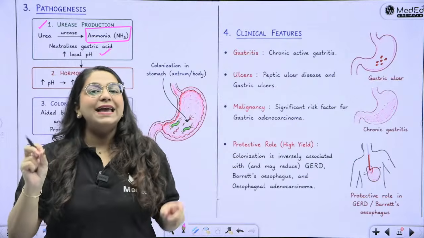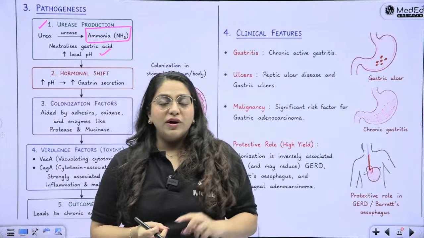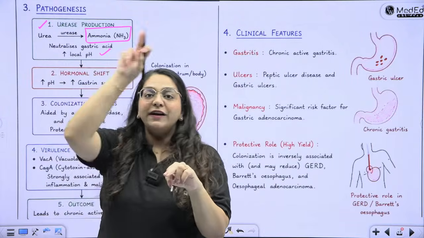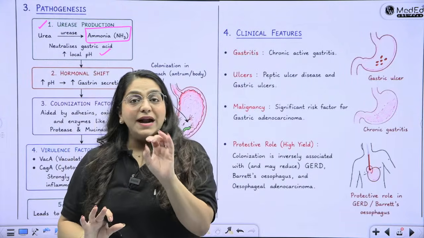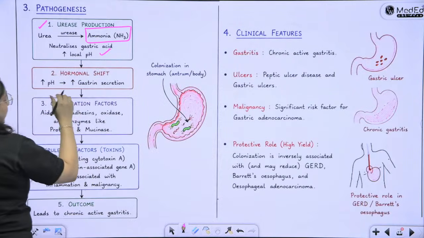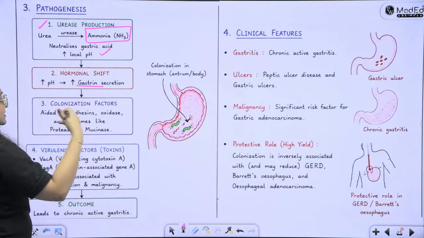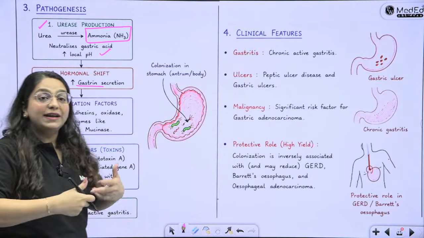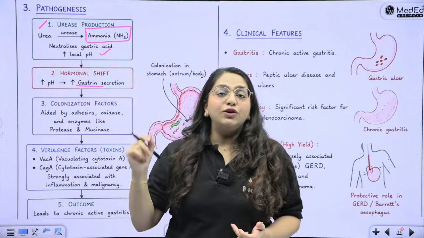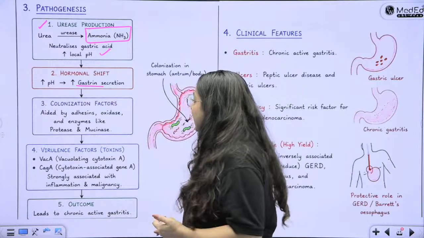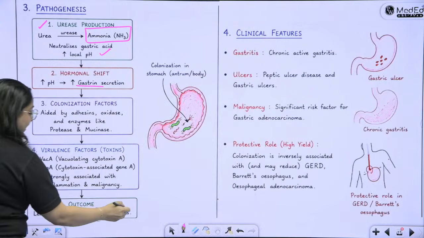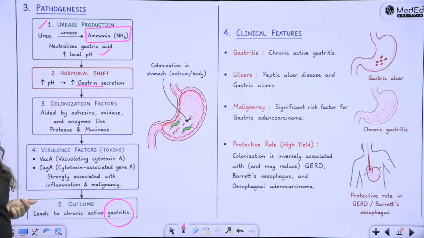If it infects the antrum, it is going to destroy the D cells. There will be no somatostatin. The negative feedback loop is lost. Now, the parietal cells are just secreting lots and lots of increased gastrin, leading to lots of acid secretion, thereby causing a lot of damage and leading to hyperchlorhydria, leading to gastric ulcers. Okay, so there is PUD or peptic ulcer disease or active chronic gastritis which happens in these patients.